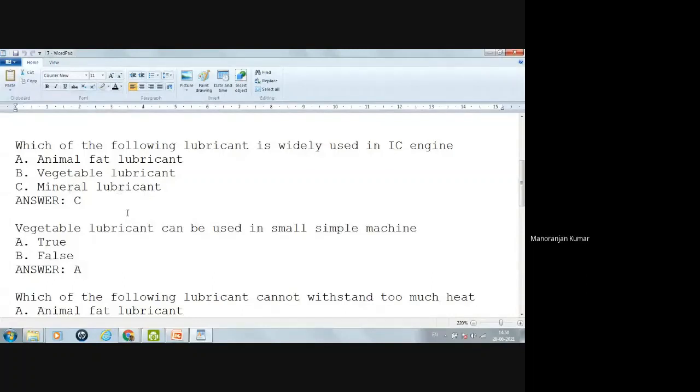The other question is, vegetable lubricant can be used in a small simple machine. Yes, you can use the vegetable lubricant in a small single cylinder machine. You can use it. So this is the true sentence.